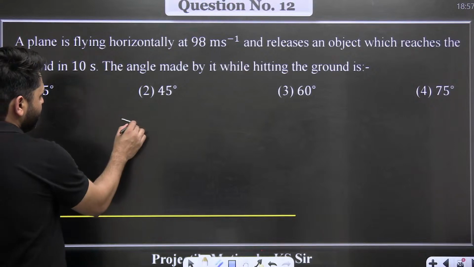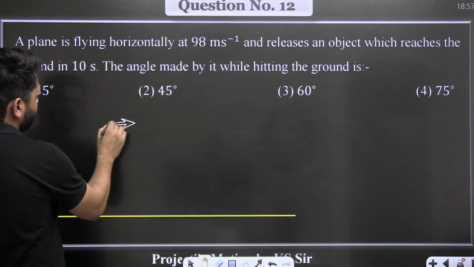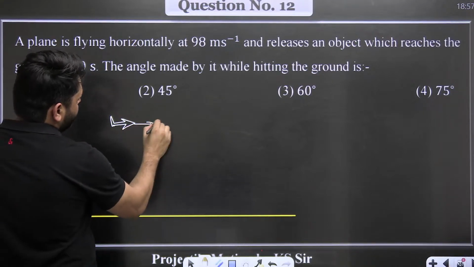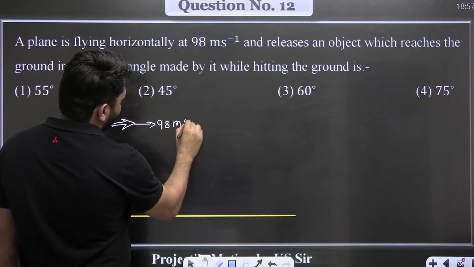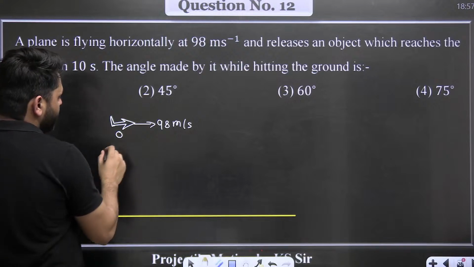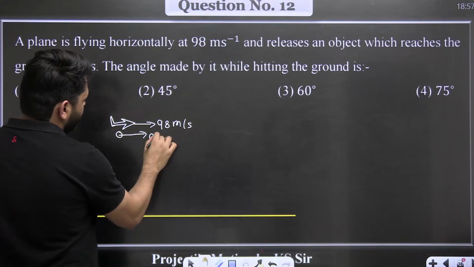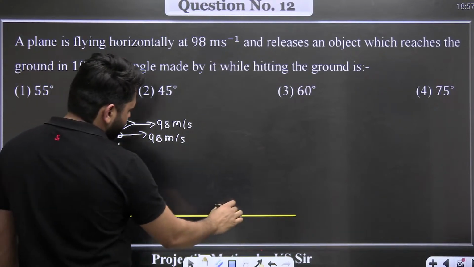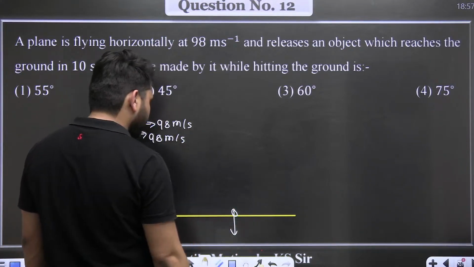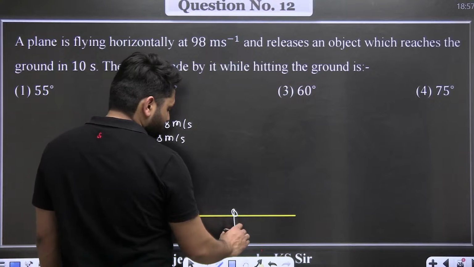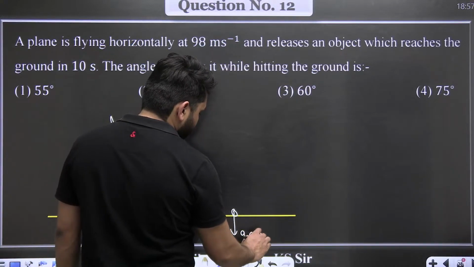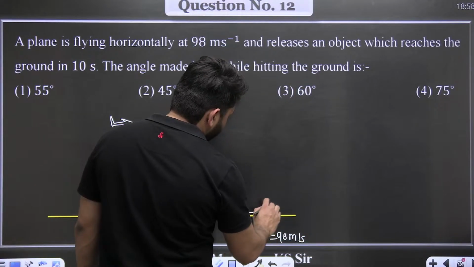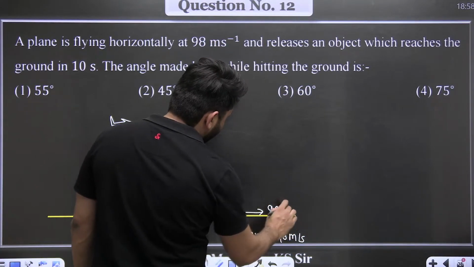So again there is a plane, and it is flying at 98 meter per second. The object is dropped from here. It will also be moving with 98 meter per second. But the object reaches the ground in 10 seconds. So the velocity in this direction will be gt. So g is 9.8 into 10. It comes out to be 98 meter per second. The horizontal component will be 98 meter per second.